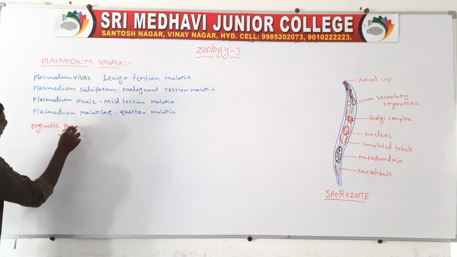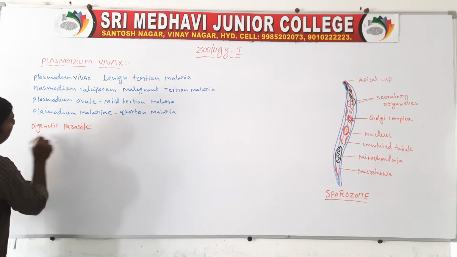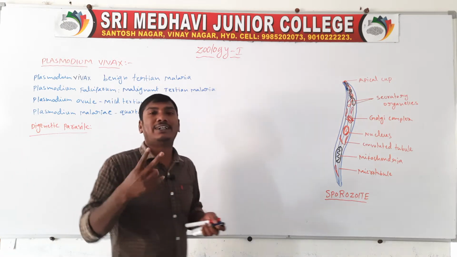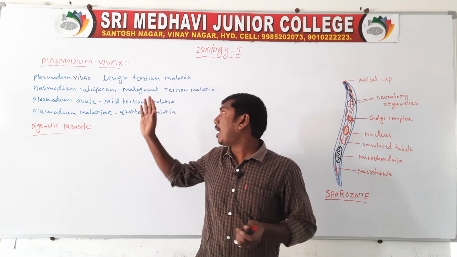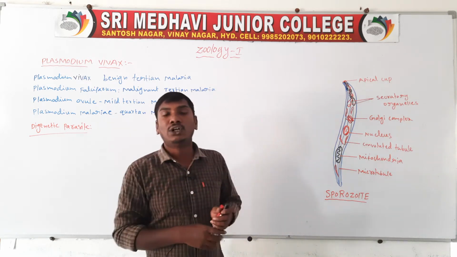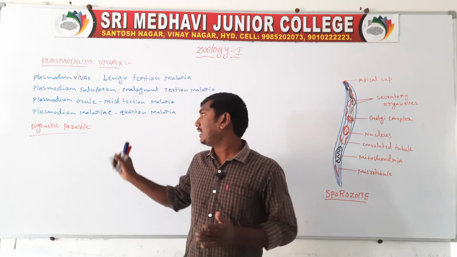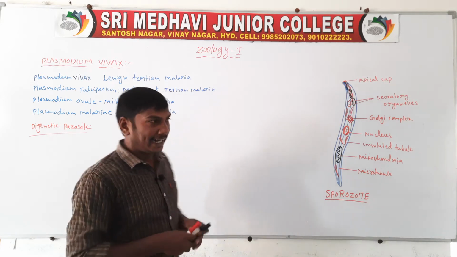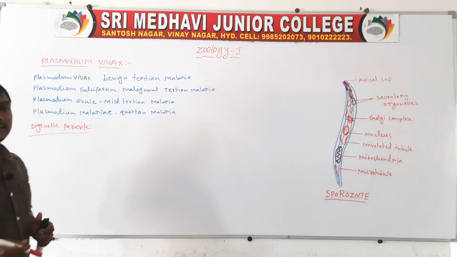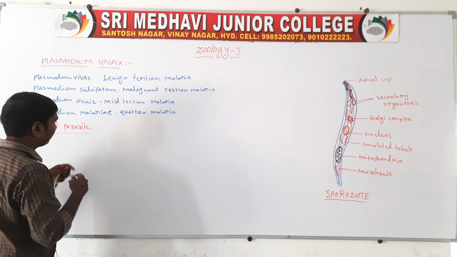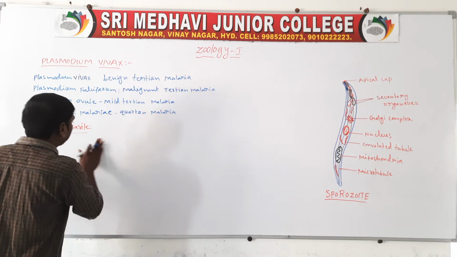Digenetic means it has two hosts, a primary host and a secondary host, so it is called a digenetic parasite. It is also an intracellular parasite in human beings.